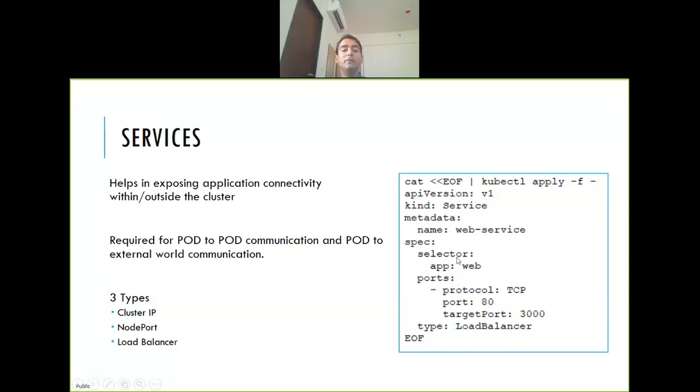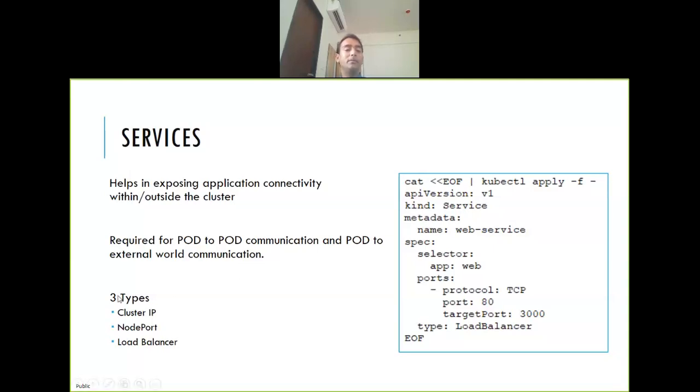And how does a service work? Kube-proxy is the component that takes care of this. Kube-proxy will keep sensing any new services getting created, and then it creates the corresponding iptables rules with pod IPs and so on. It will keep on modifying them also. So if your pod is gone and a new pod came, it will modify the iptables. Kube-proxy does all this work.